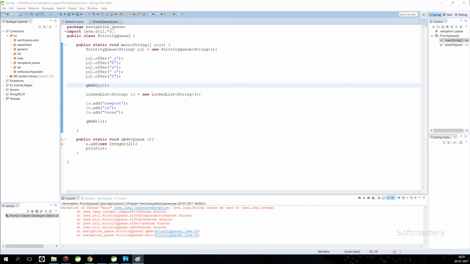Back to the priority queue, all I will say, this collection must have objects of the same type, mutually comparable to each other. That's why we failed to add the integer value. As from the objectives themselves, this is some of the generic and non-generic mix scenario you will see in the exam.